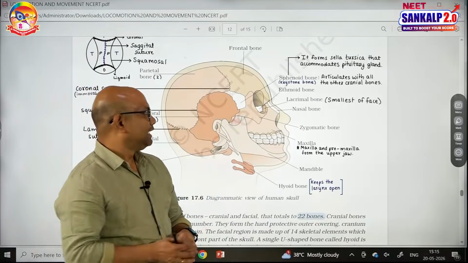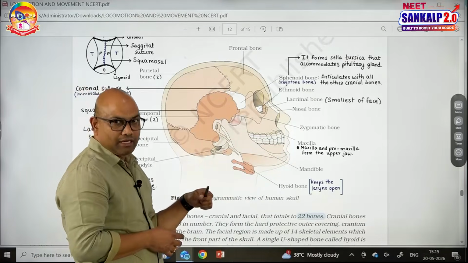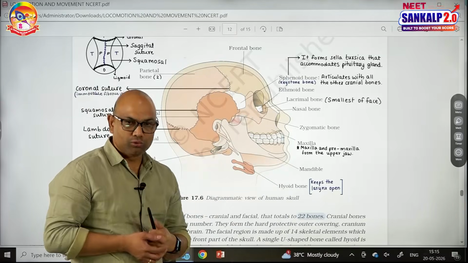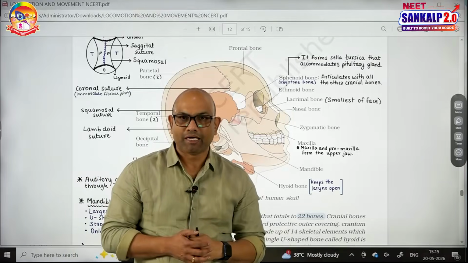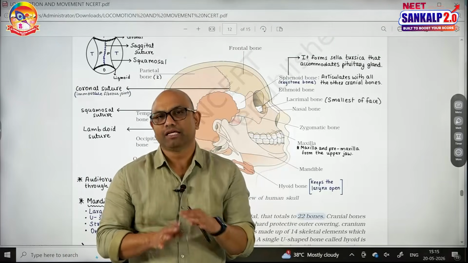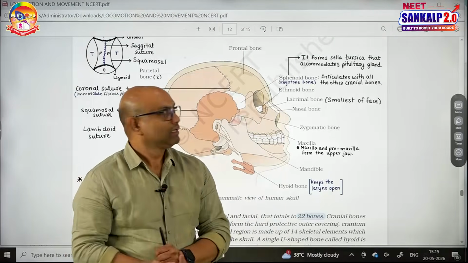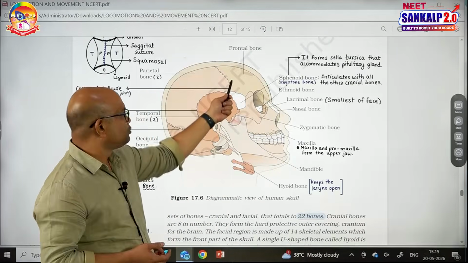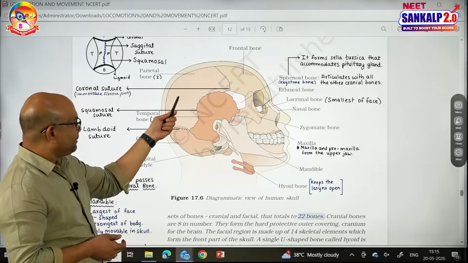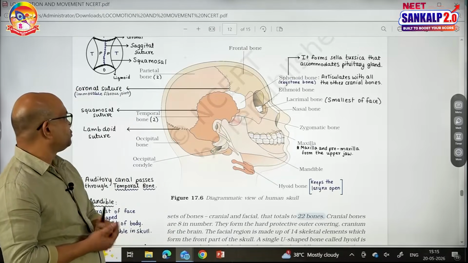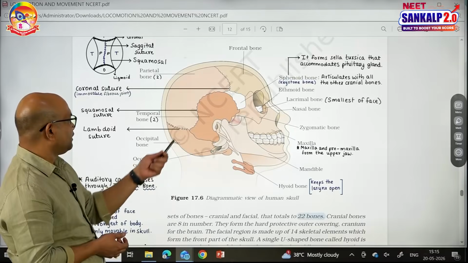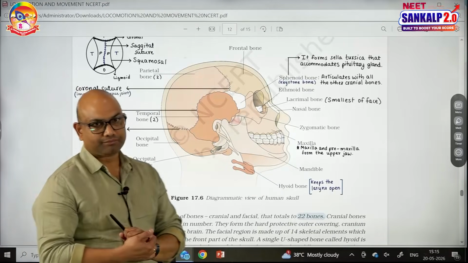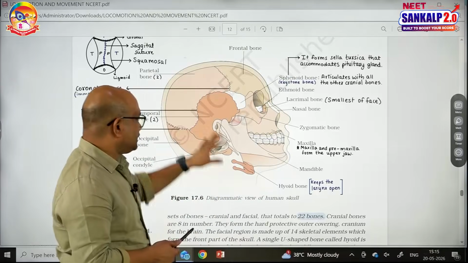So this is enough. And between the cranial bones in the skull, there are joints called sutures. Sutures come under fibrous joints. They are made up of dense fibrous tissue and they are immobile joints. The suture between frontal and parietal is said to be the coronal suture. The suture between parietal and temporal is called squamosal suture, and the suture between parietal and occipital is called lambdoid suture. So this is about cranium.